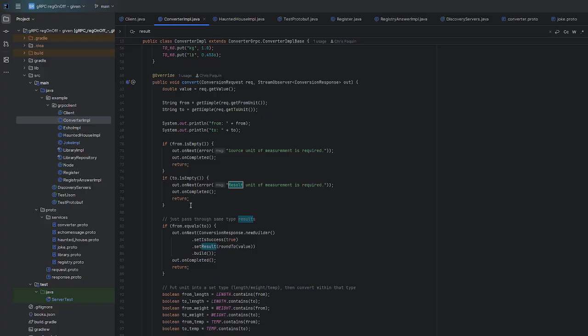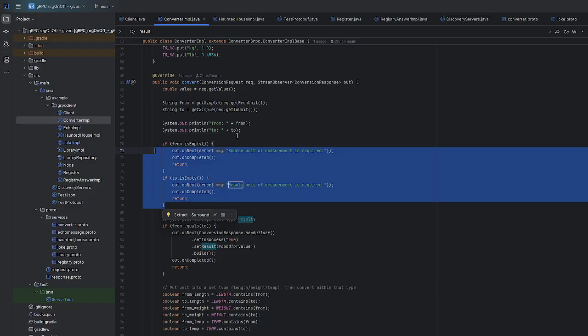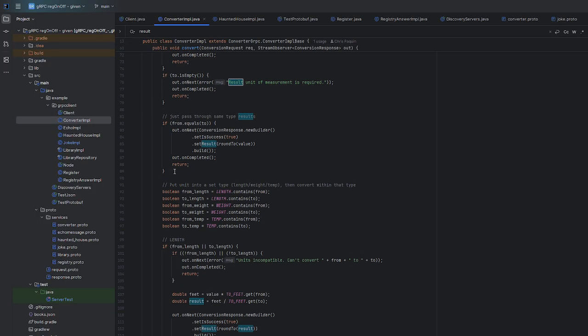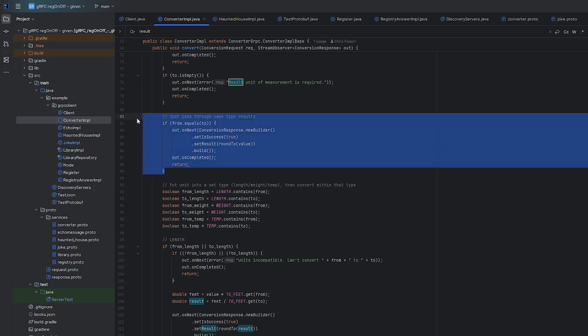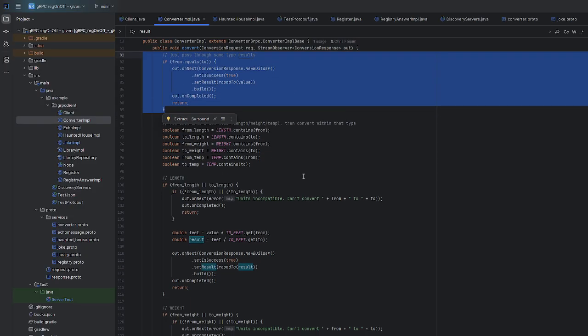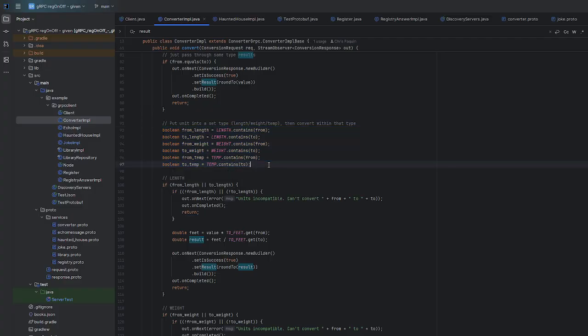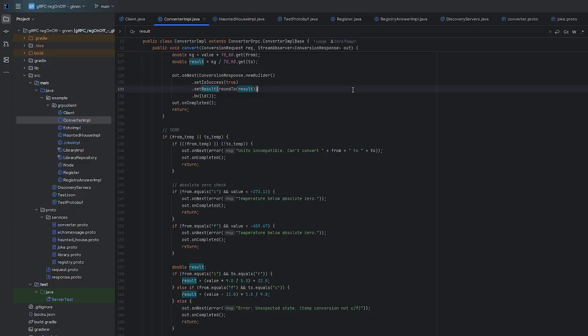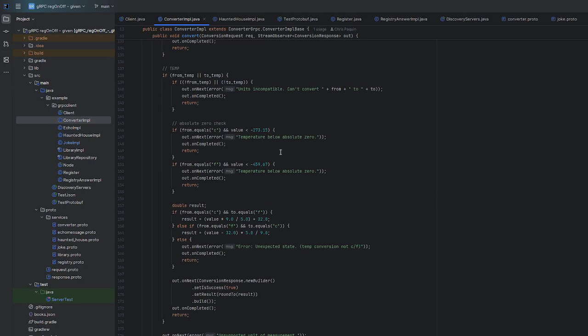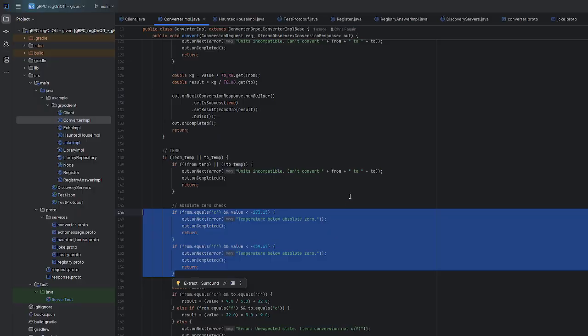All right, so if they're empty, obviously we return. This is where we do more robust error handling. If they're the exact same unit, like if we're converting miles to miles, we just blindly pass the result through. We don't have to process anything, and we call it a day. This we're going to use to determine if both the from and the to are from the same category. And you can see that logic right here. We handle that here. We do the math. We send the response. Weight is exactly the same. Temperature is just a little different because we were checking for absolute value.